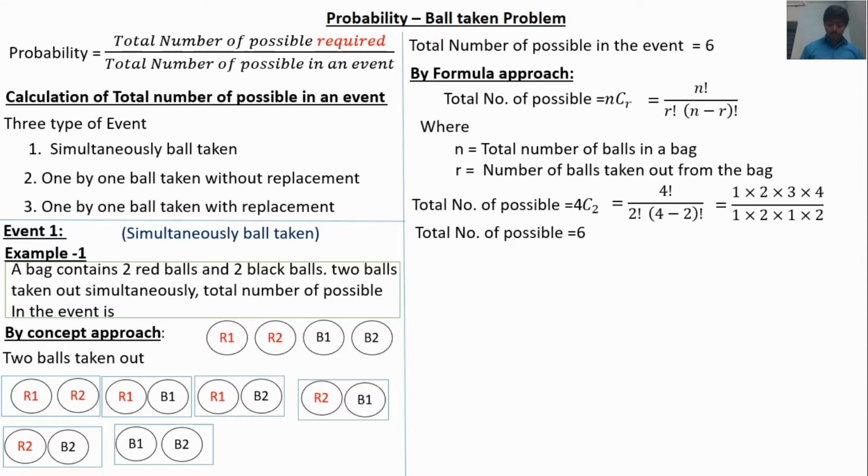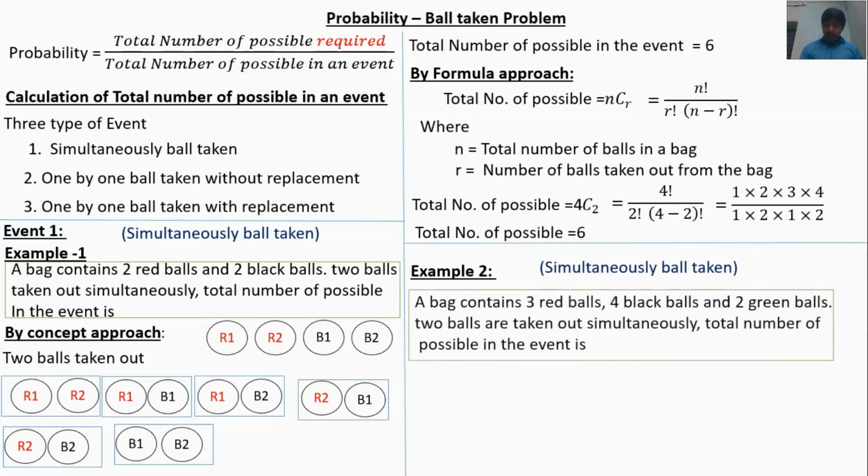Let us discuss another example. A bag contains 3 red balls, 4 black balls and 2 green balls. 2 balls are taken out simultaneously. What is the total number of possibles in the event? The conceptual approach is very difficult here, so the easiest one is the formula approach. When you are going to write an examination, try to solve the problem using the formula approach instead of the conceptual approach.